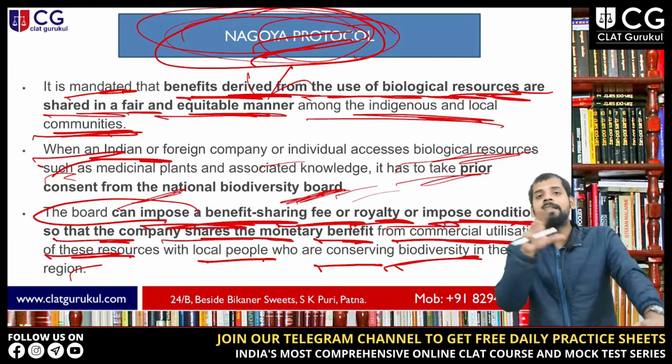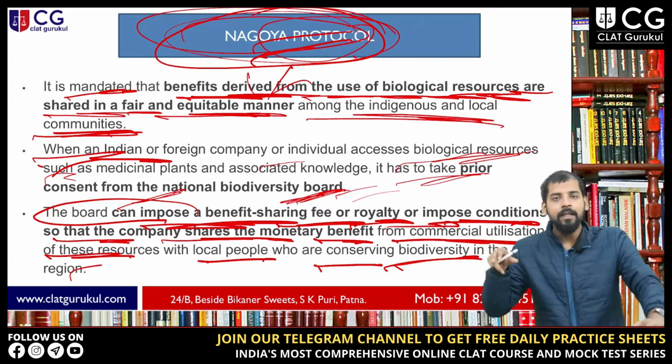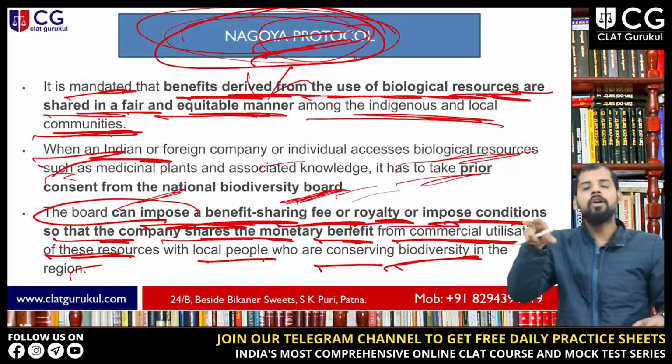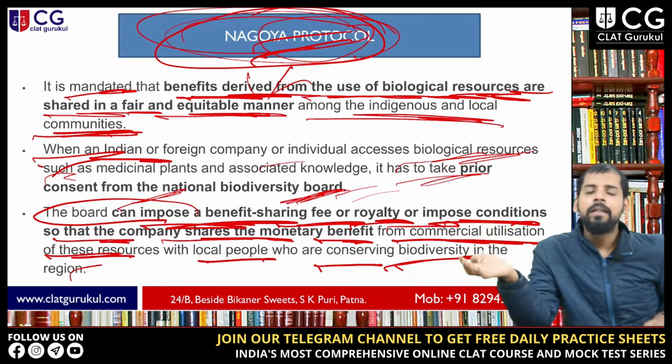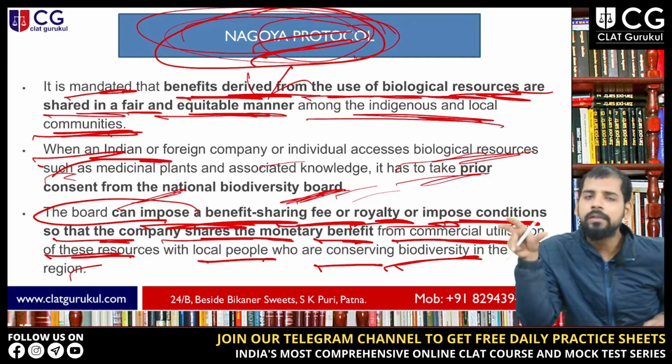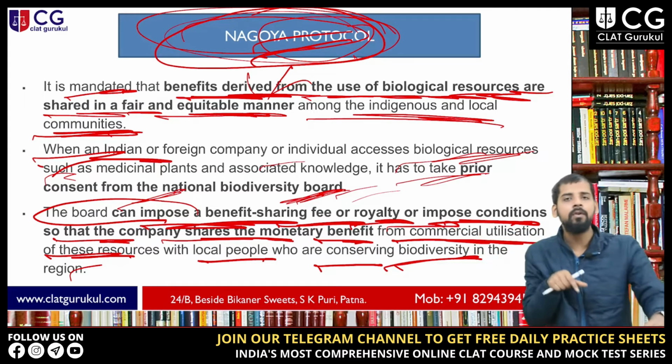Because these are the people who are conserving biodiversity in those regions, right? That is why the government is focusing on these communities, because if you harm those communities, they are the ones who are actually conserving the biodiversity in that region. So there are so many people involved in the whole process.